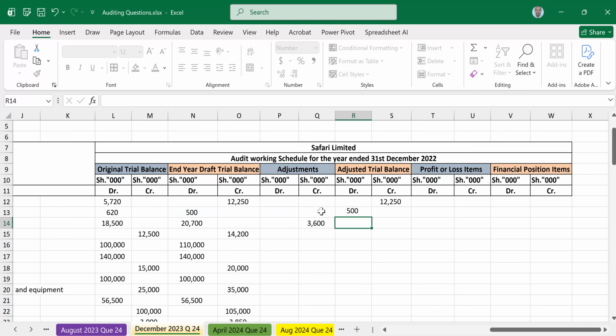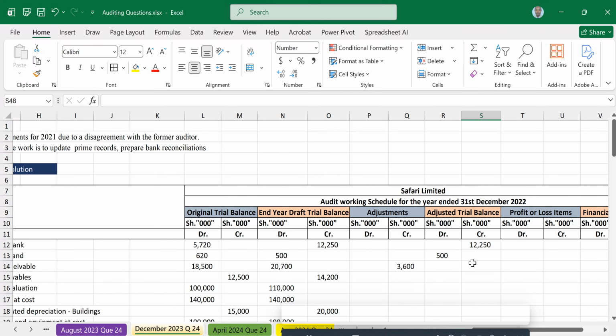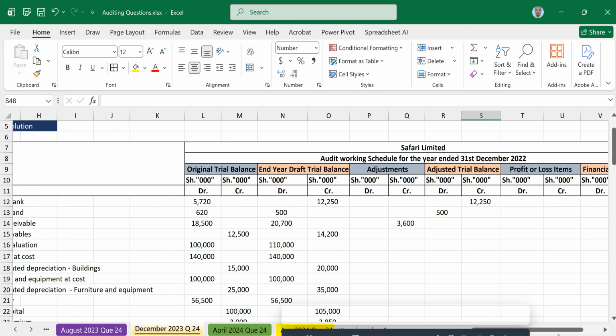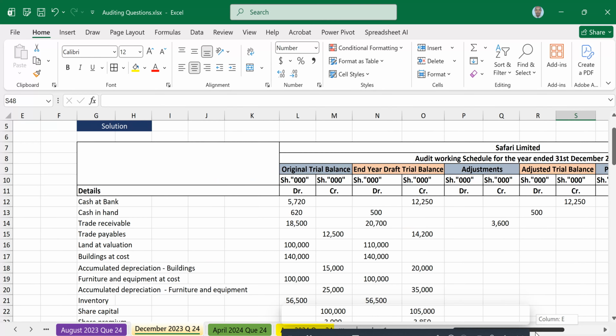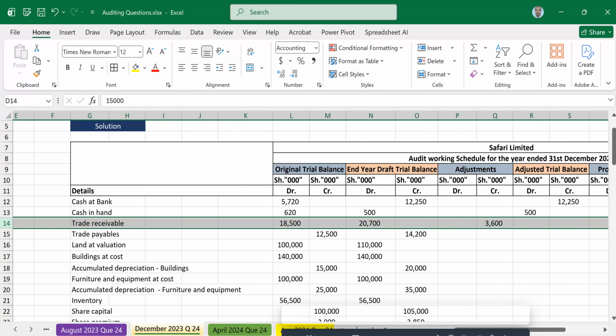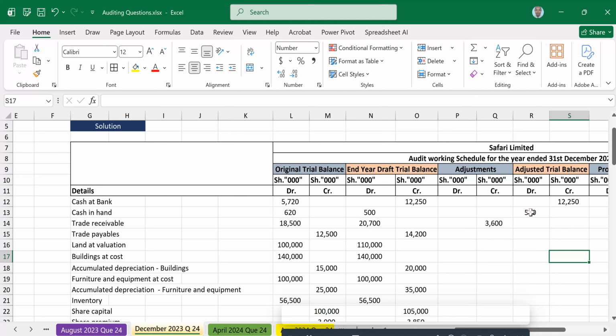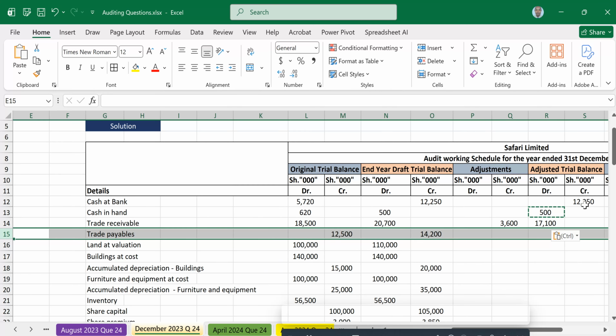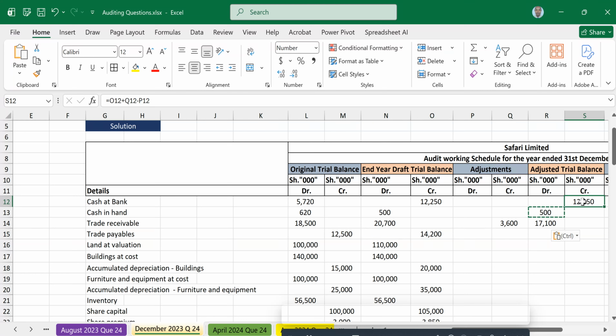We had our formulas here. The next item under consideration is trade receivable. Trade receivable is an item on the debit side, so you use the formula that had cash in hand. You copy, Control C, then paste here, Control V, that gives you 17,100. Then trade payable is an item on the credit side. We use the other formula, the one for cash at bank, Control C, then paste here, Control V. So that adjusts to 14,200.